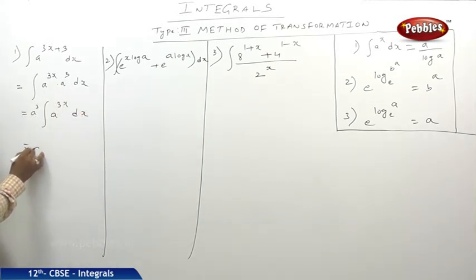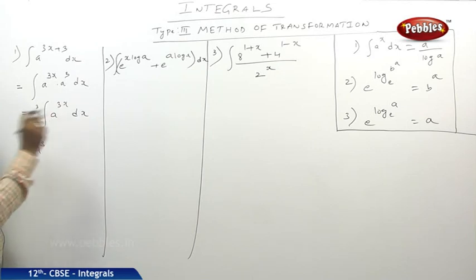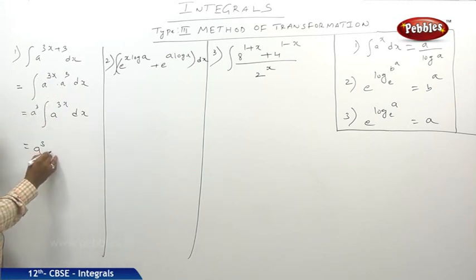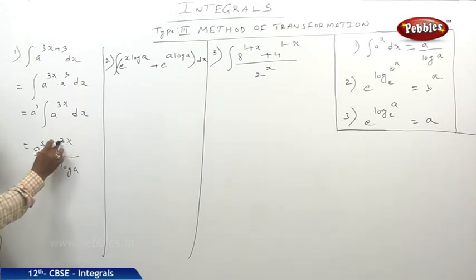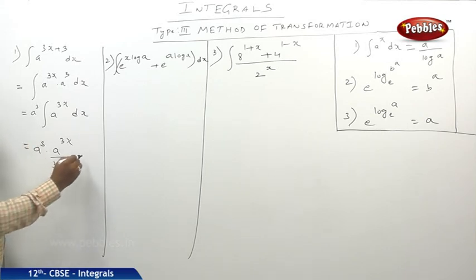Now, if you observe carefully, it is looking like the formula. There I had written integral of a^x dx, it is nothing but a^x / log a. So finally it turns out to be a^(3x) / log a, but here the coefficient of x is 3, so 3 comes to the denominator, and finally I need to write here plus c.